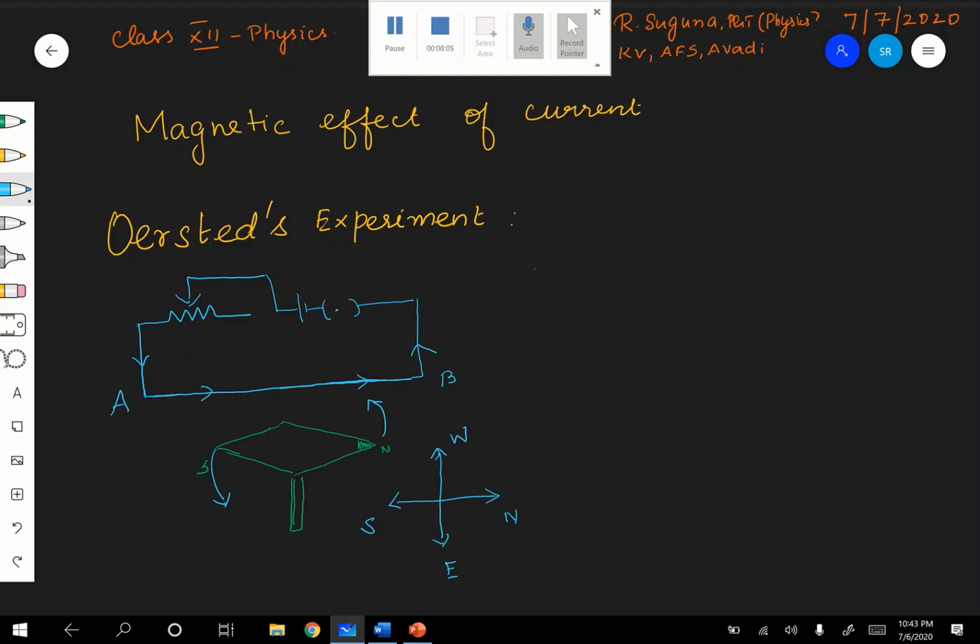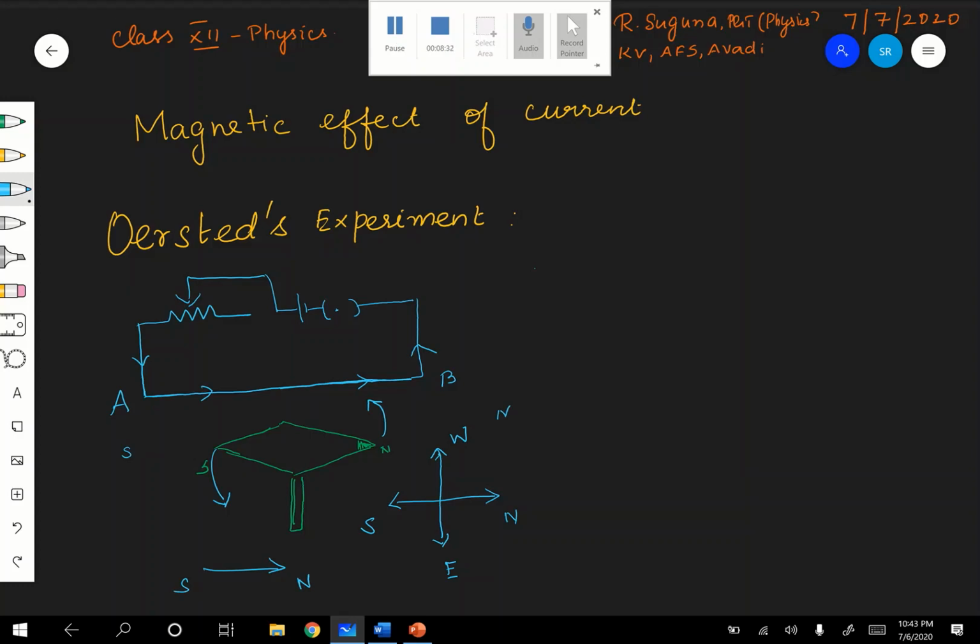Therefore, what happens when you close the circuit? The current is passed in the conductor. In which direction? From south to north, because you are keeping the needle and AB both current-parallel, like that. Therefore the direction of the current is from south to north.